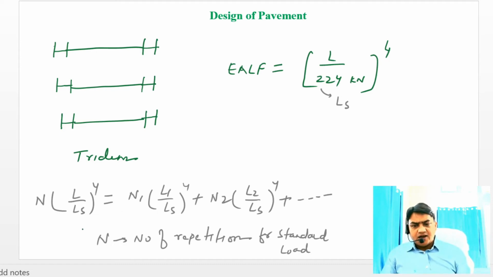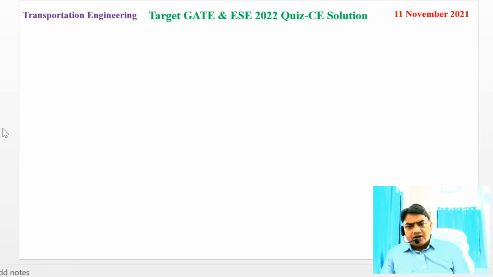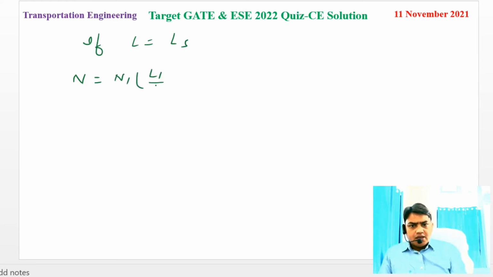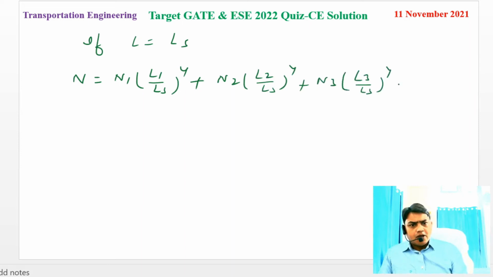So the vehicle damage factor can be computed as n1 into (L1 by Ls) to the power 4 plus n2 into (L2 by Ls) to the power 4, and so on and so forth. If L is equal to Ls, that is, if the axial load is equal to the standard axial load, then the number of repetitions can be computed as n1 into (L1 by Ls) to the power 4 plus n2 into (L2 by Ls) to the power 4 plus n3 into (L3 by Ls) to the power 4, and so on and so forth.